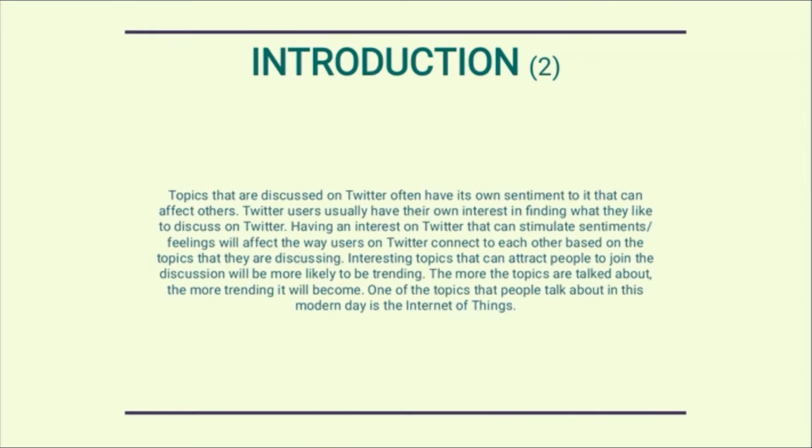Topics that are discussed on Twitter often have their own sentiment to them that can affect others. Twitter users usually have their own interest in finding what they like to discuss on Twitter. Having an interest on Twitter that can stimulate sentiments or feelings will affect the way users connect to each other based on the topics that they are discussing. Interesting topics that can attract people to join the discussion will be more likely to be trending. The more the topics are talked about, the more trending they will become.